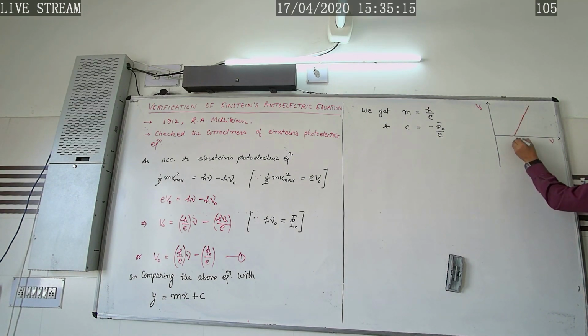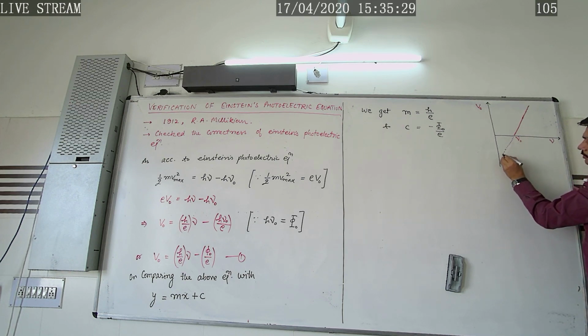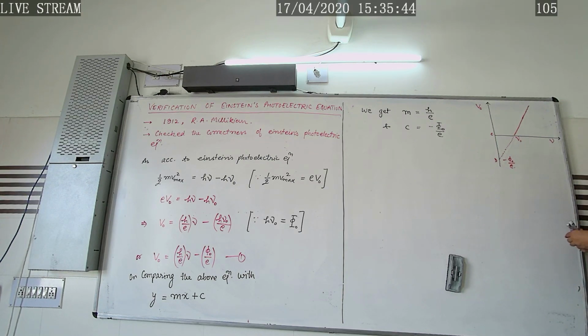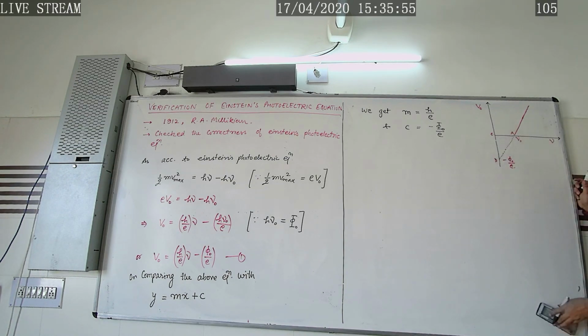So when it intersects the frequency axis, it intersects at the characteristic frequency of the metal, which we call threshold frequency. Now if we extrapolate, or extend this, then the intercept OD represents minus phi naught by E, and this intercept OA represents the threshold frequency. Now how has he verified or checked the correctness of this relation?